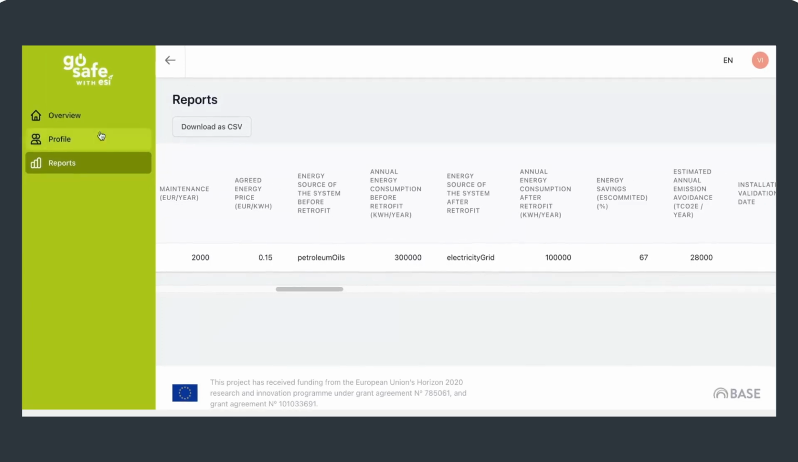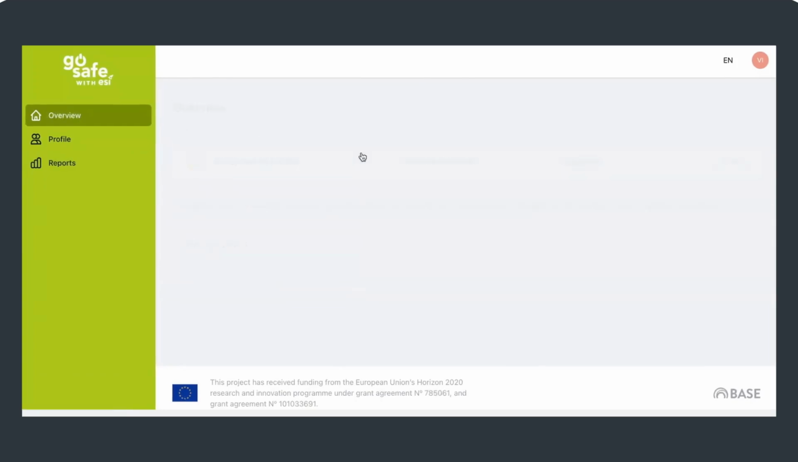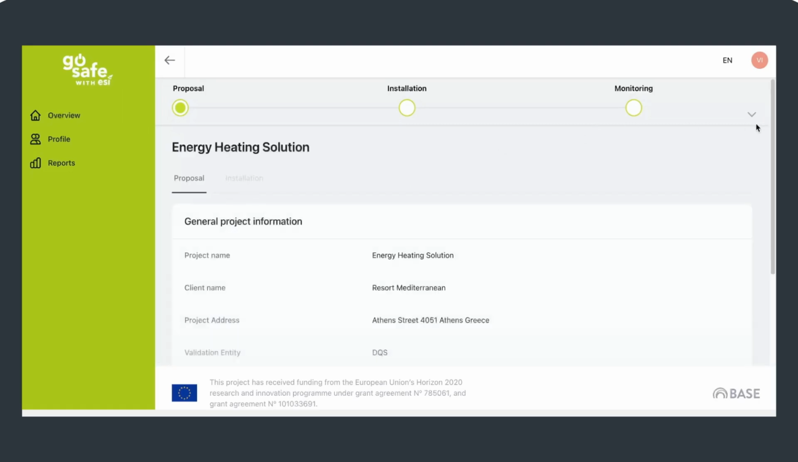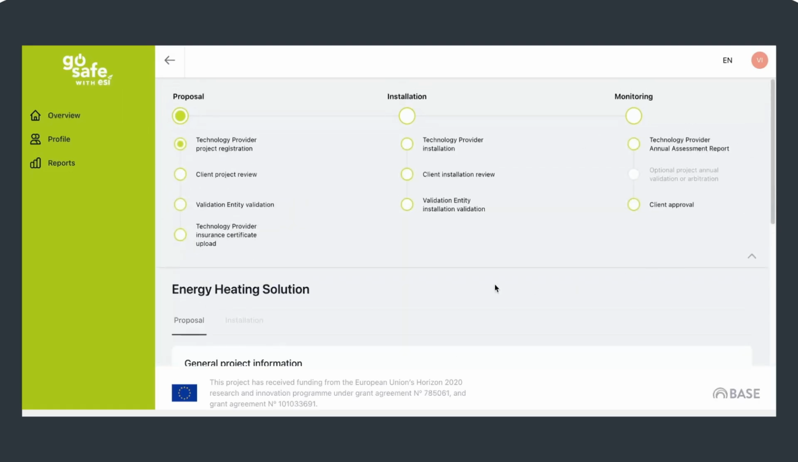If you click on a project in the Overview page, you will land at the interface of your project. At the top of the page, you will have a visual guidance of all the phases of the project. The full-filled green circle will show that the step is already fulfilled by the user. The semi-filled green circle shows the step where the user is currently at, and the empty green circle shows the steps that are yet to be fulfilled by the user.